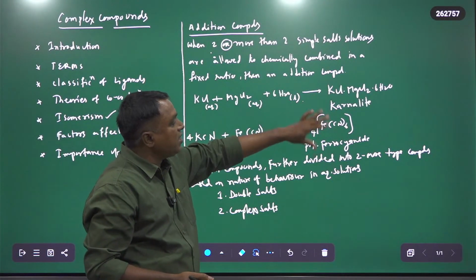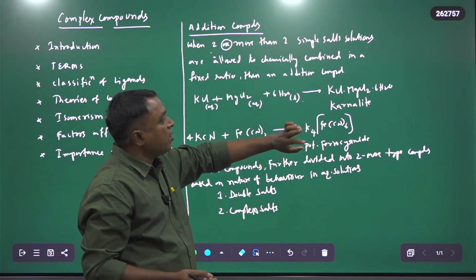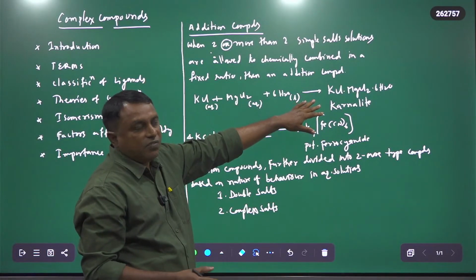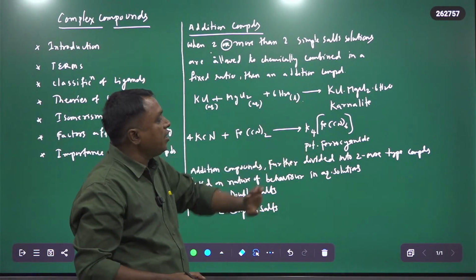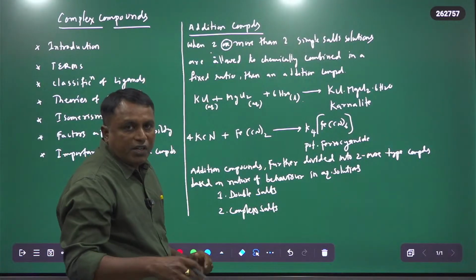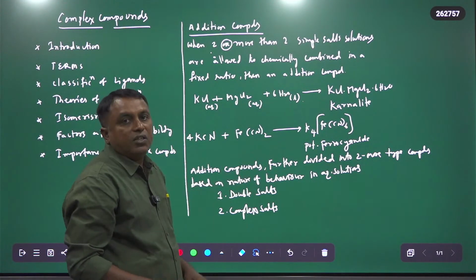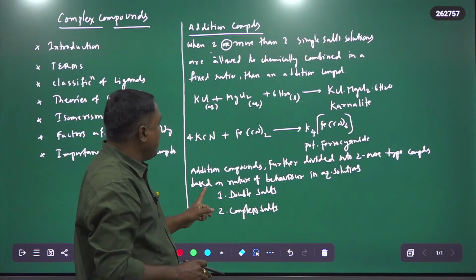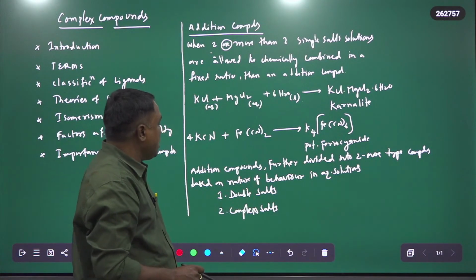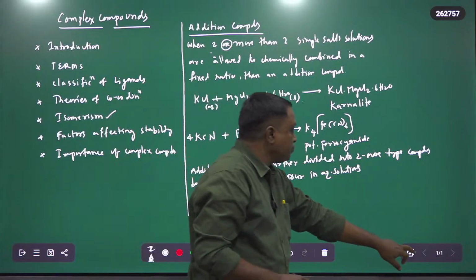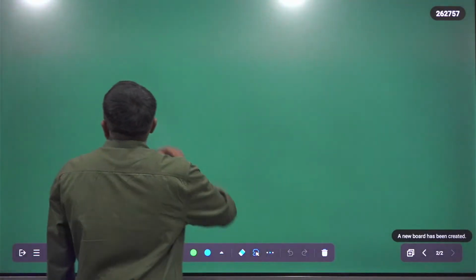Their behaviors are different. Therefore, addition compounds are divided into double salts and complex salts. So now let us see double salts. What are double salts?